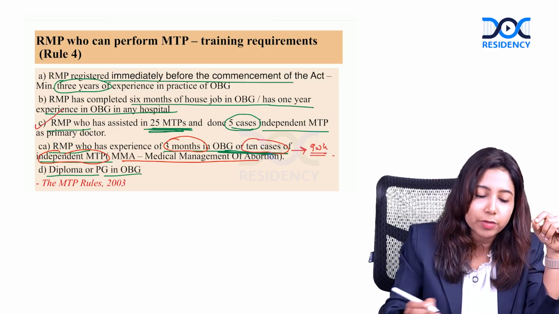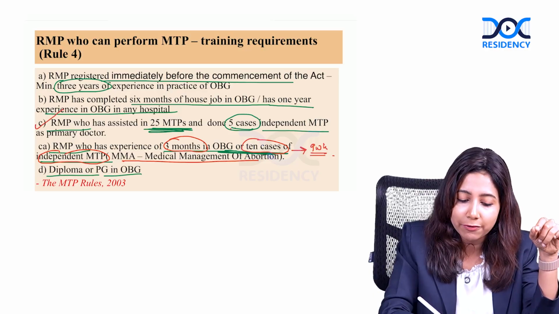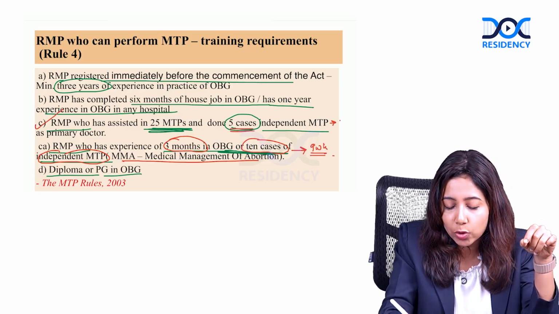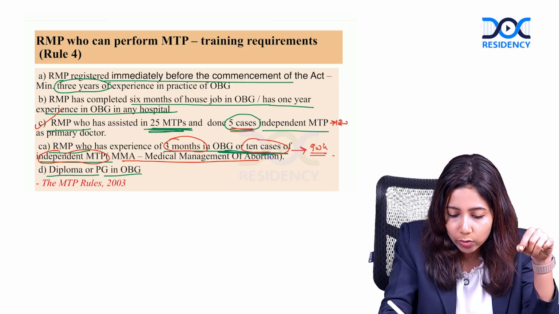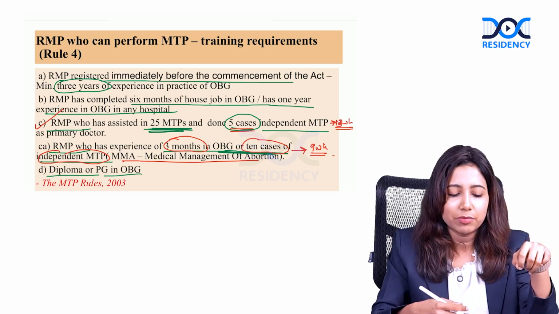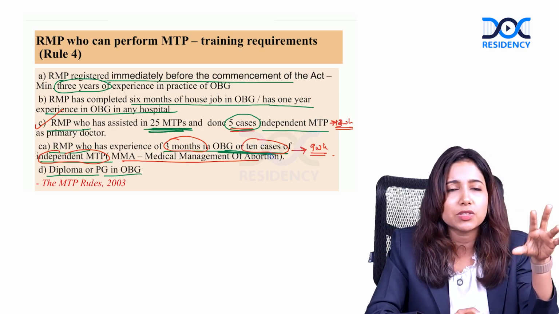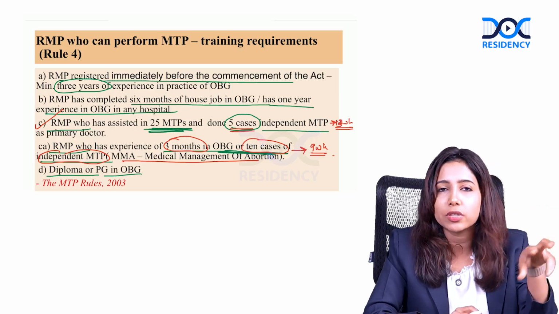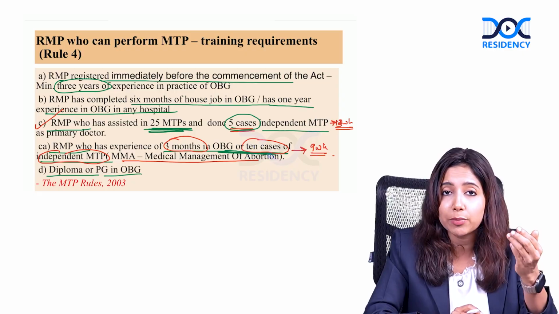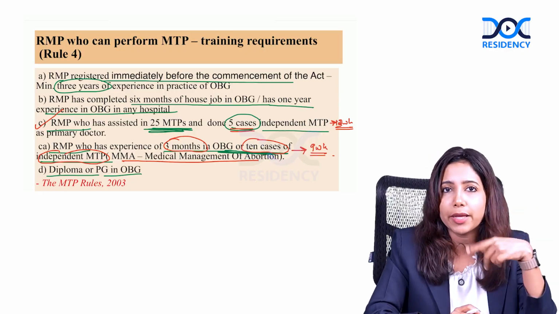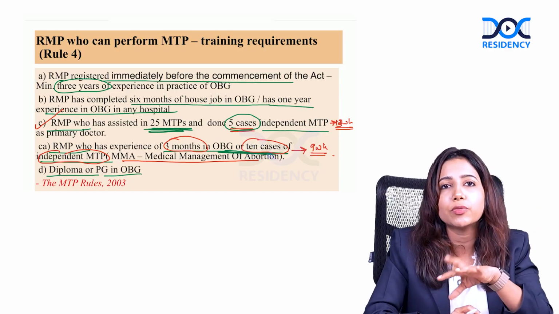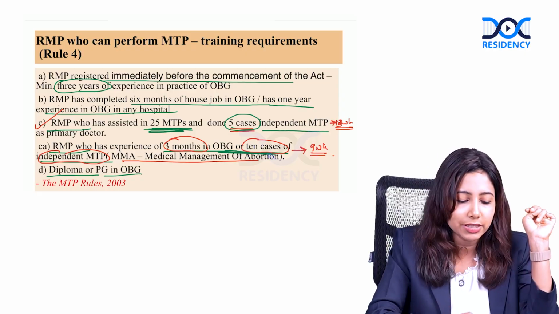This scenario, registered medical practitioner with 25 cases and 5 cases independently, they can do MTP till 12 weeks. Rest are same, like the one as we discussed, 6 months of house job, 1 year of experience, PG, diploma, they can do even beyond that as well. Especially when you are doing MTP less than 20 weeks, only one among these persons is required. Beyond 20 weeks, 2 registered medical practitioners are required.